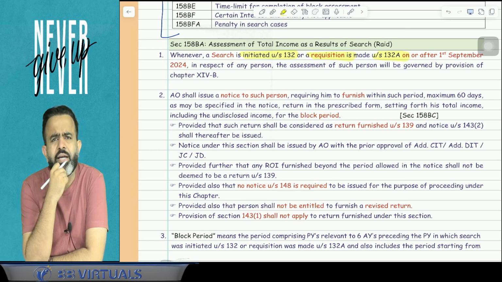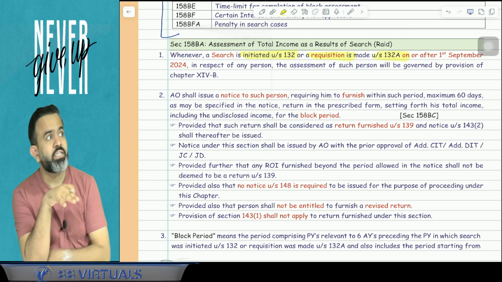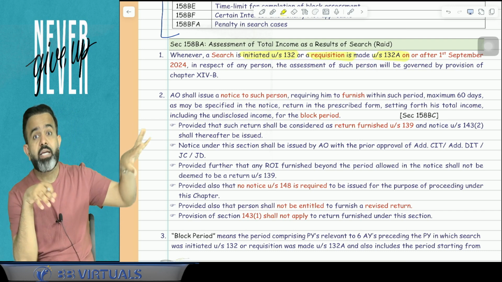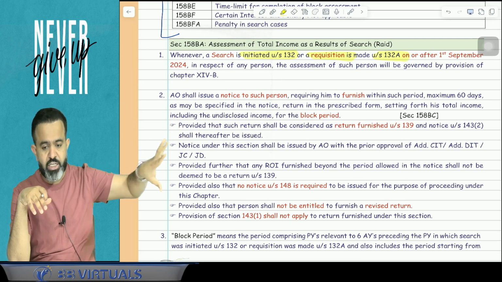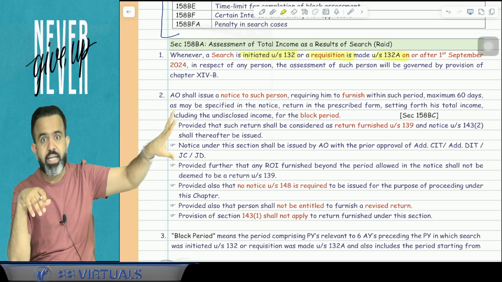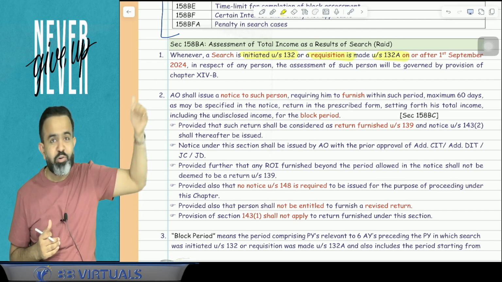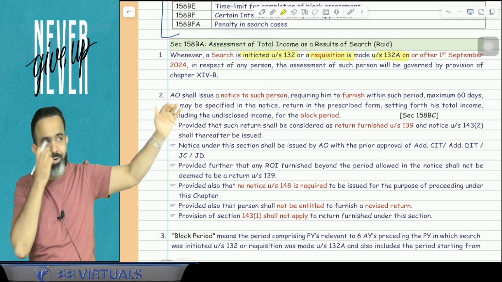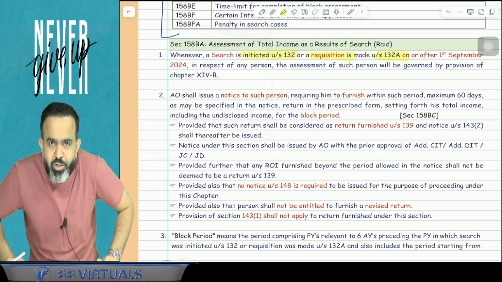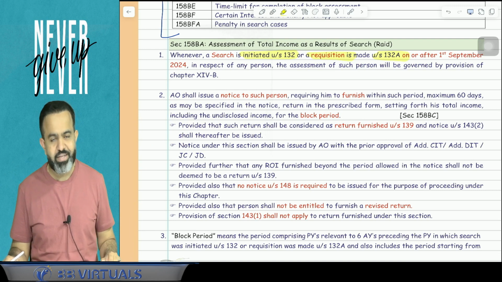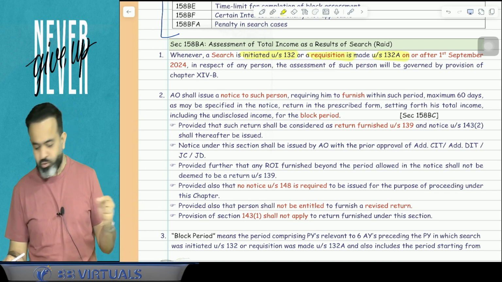Requisition means, you know that in the raid topic I have discussed that, for example, a search is conducted by the GST department or Election Commission or by any other authority like ED and all, then the income tax department will requisition, they will request that whatever you have done, now just hand over the books of accounts and assets and all, so we can start our procedure. So that is called requisition.